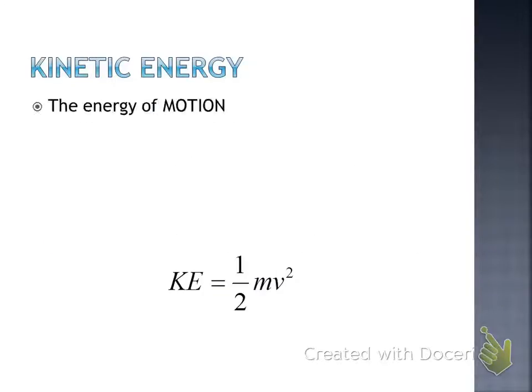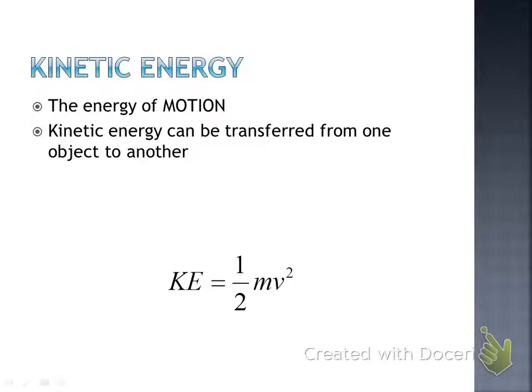Okay? So kinetic energy is the energy of something in motion, right? Where do we see that kinda in other things in physics? Where have we seen that before? In our kinematics equations, which are all about motion, right? So these are the energy of an object that's in motion. Kinetic energy is transferable. Okay, so it can be transferred from one object to another.